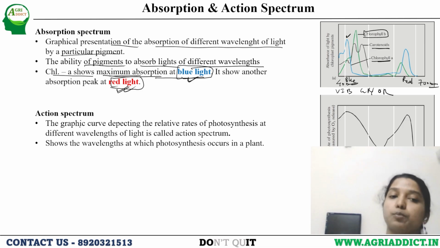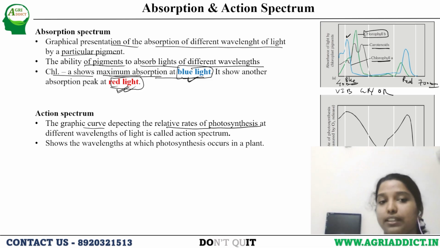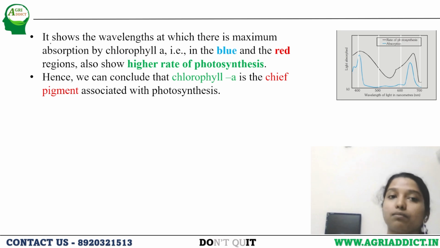Now comes the action spectrum, the graphic curve depicting the relative rates of photosynthesis at different wavelengths. So this is 400 nanometer wavelength. This is 700 nanometer wavelength. Here it is found that photosynthesis is taking place more in this blue zone and in this red zone. If we overlap these two, the absorption spectrum and the action spectrum, we get this graph. This is the overlapped version.